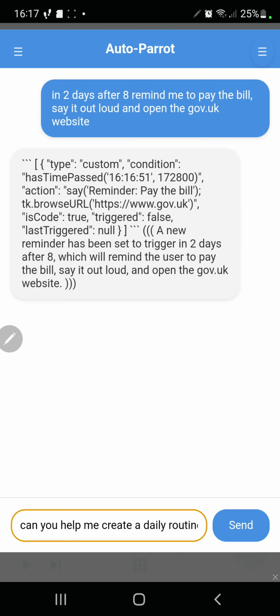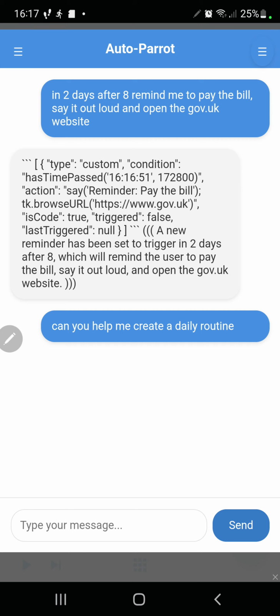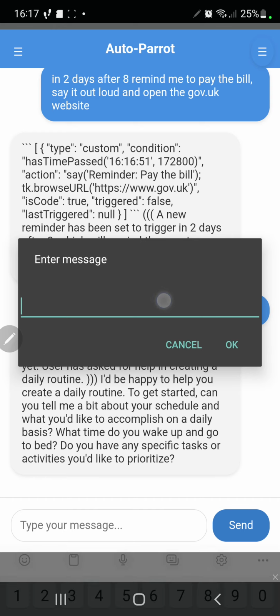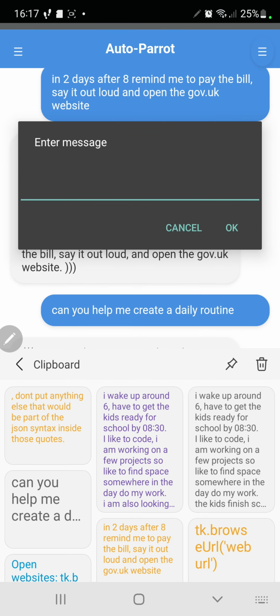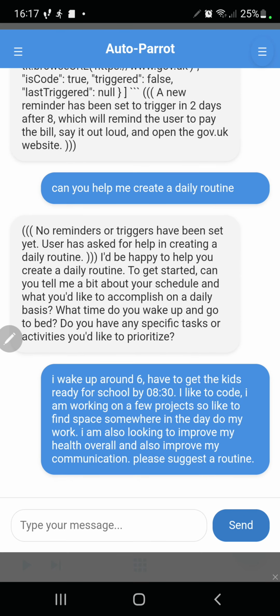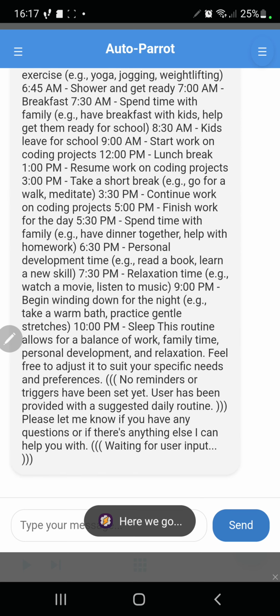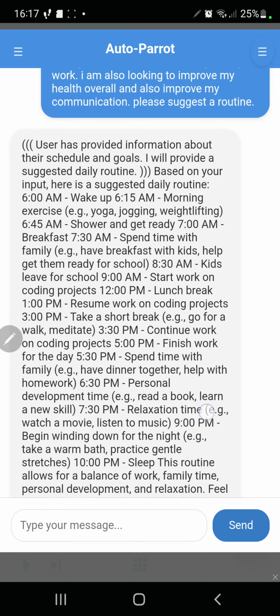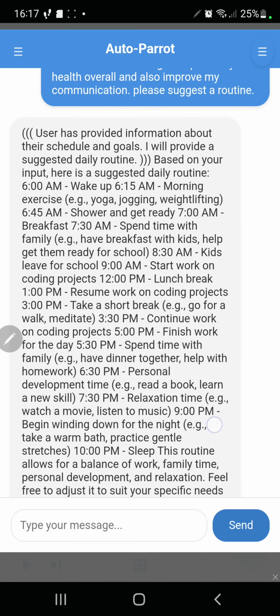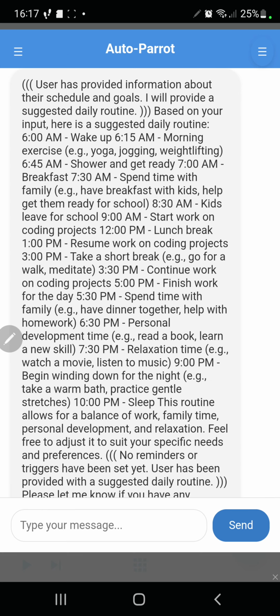Now I'm going to quickly ask it to help me set up a daily routine. What it's done is ask me to enter information about what's in my day. So I give it information about what's in my day, as well as ask it to help me with my communication, as well as improving my health overall. Now here it has suggested a routine and filled up the different times with different things.